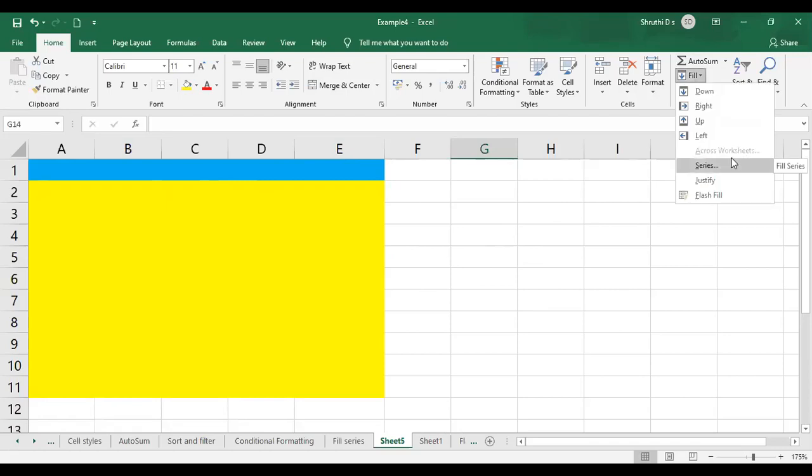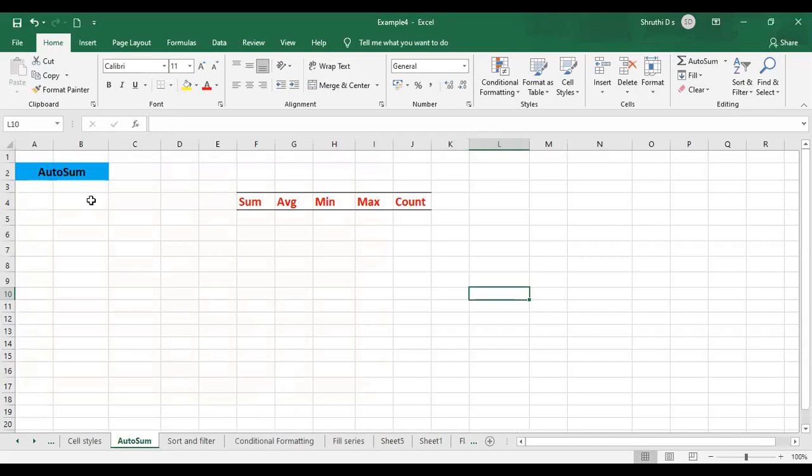Now I haven't selected multiple sheets, so that is why it is not highlighted. Once you select multiple sheets, only then will this across worksheet option be highlighted for you. That is up to your fill. And we'll come to this auto sum.